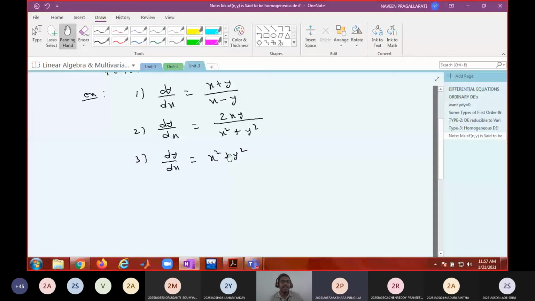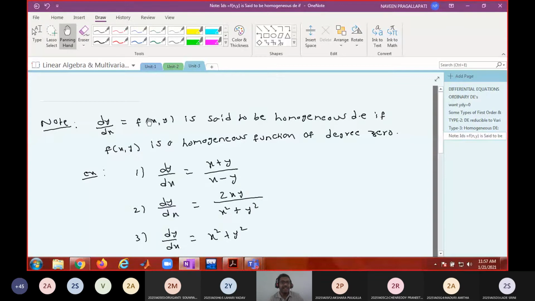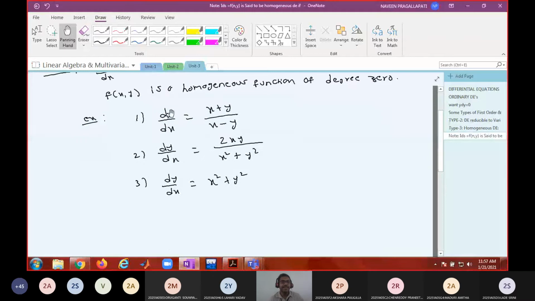Why? Because it is not of degree 0. Though f of x comma y is a homogeneous function, you cannot call it a homogeneous D, because it is not a homogeneous function of degree 0. Just by seeing f of x y as a homogeneous function, you cannot say that D is homogeneous. This function has to be a homogeneous function of degree 0. Is this clear to all of you?